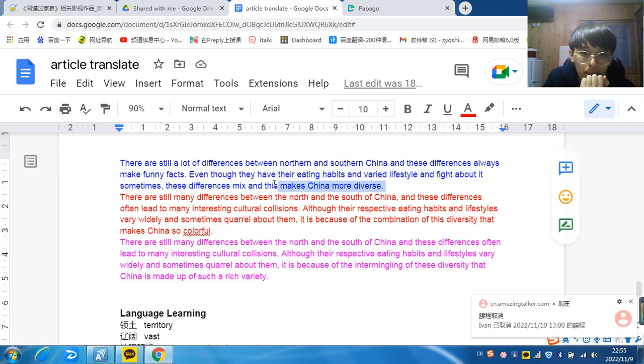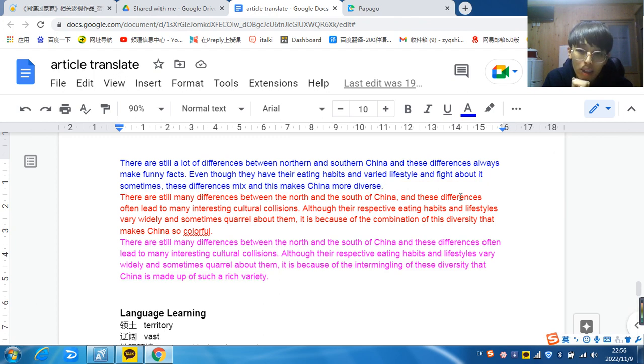So at first I translated it as "this difference mixes together and makes China more diverse." I think if I translate it like this, maybe someone can understand, maybe someone cannot.